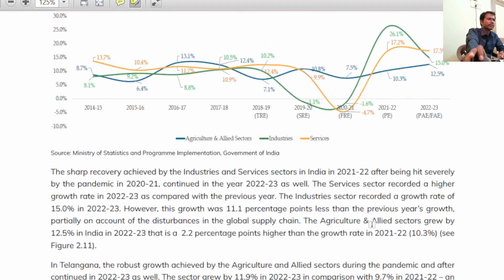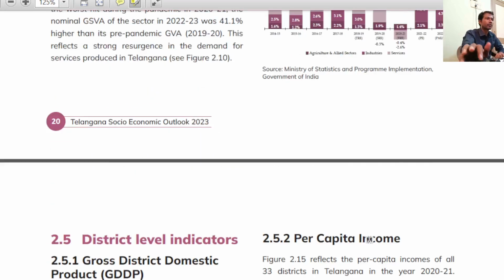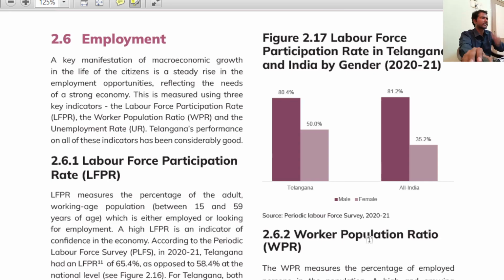Right, we will wind up in the next class. Sorry, in the next class we need to cover employment also. That is the labor force participation rate of Telangana with respect to India. What is the labor force participation? Rural labor force participation, urban labor force participation, and what is Telangana's labor force participation? And the most important thing is female labor force participation. What is the female labor force participation of Telangana with respect to India? That is an important one. Questions can be asked quite directly here.